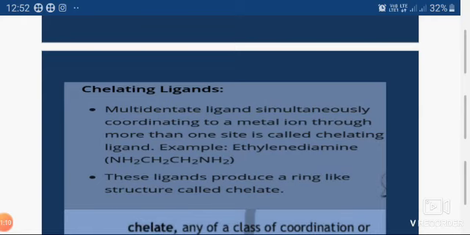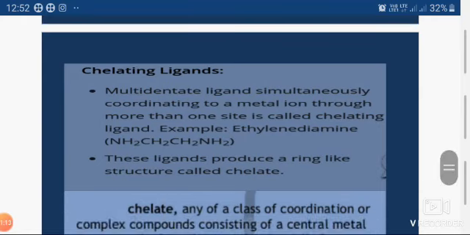Now see, what is meant by chelate? Firstly, we will see what is meant by chelate. See, chel means claw, in the Greek language. And the coordination compounds that have a structure like a claw or like a spider are known as chelate complexes, or you may just say chelate.